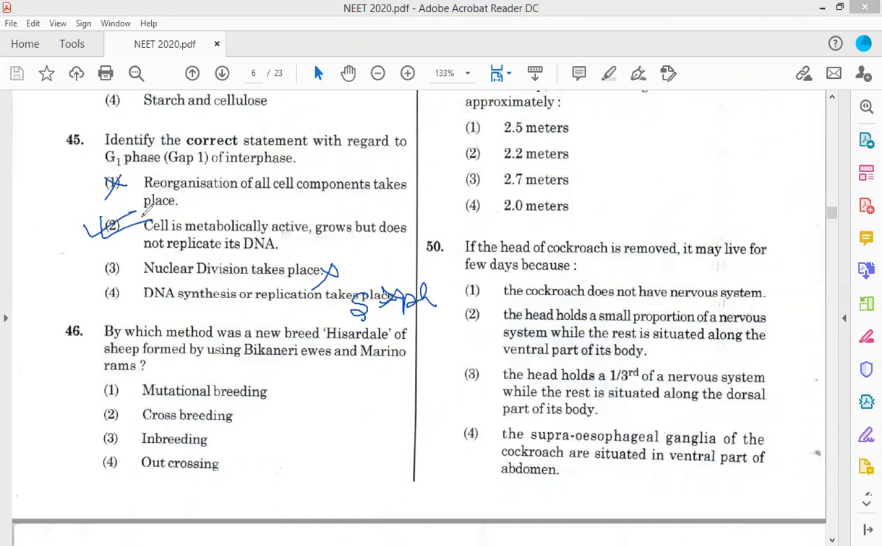Now, by which method are these formed in sheep? These are directly NCERT questions, so it is cross breeding, due to cross breeding. Question number 47.